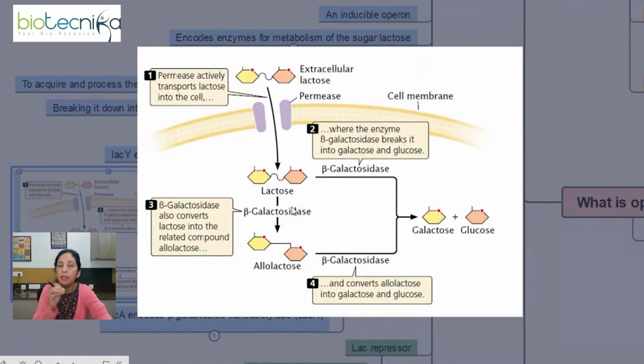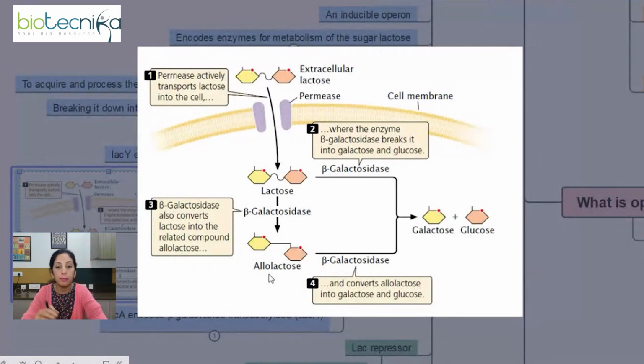So what we have learned is that the LAC enzymes are responsible for acquiring and processing the lactose. Basically this is about acquiring the lactose, right? So lactose has to get entry into the cell, and then only it will be processed. Here you can see this is the permease enzyme, which will be responsible for allowing the lactose to enter. And next you will see beta-galactosidase, which is responsible for processing the lactose into galactose and glucose. Apart from that, beta-galactosidase is also responsible for converting lactose into an alternate form of it, which is known as allolactose.